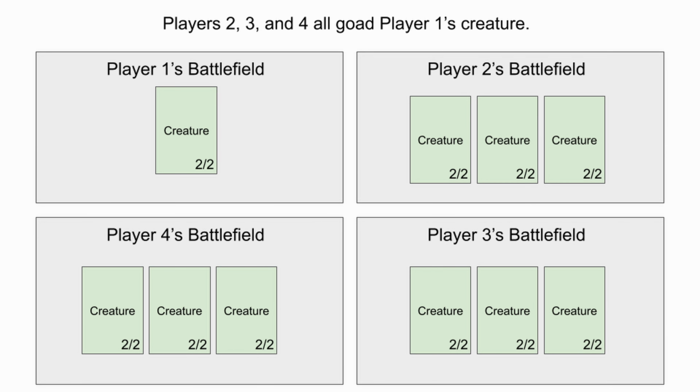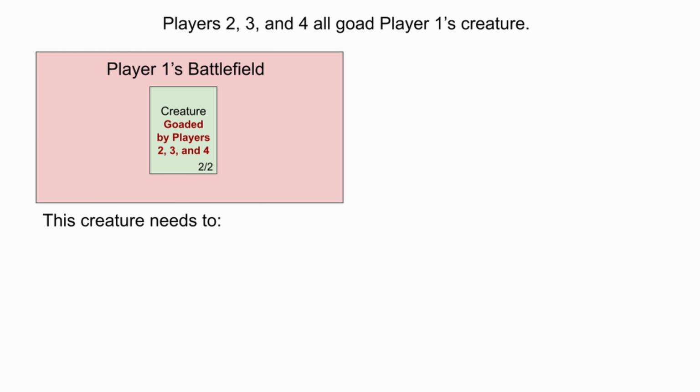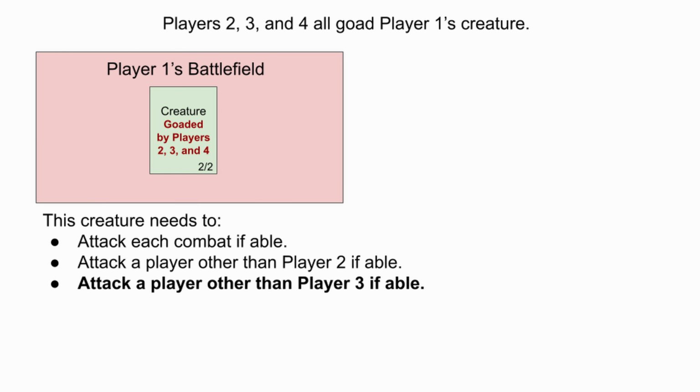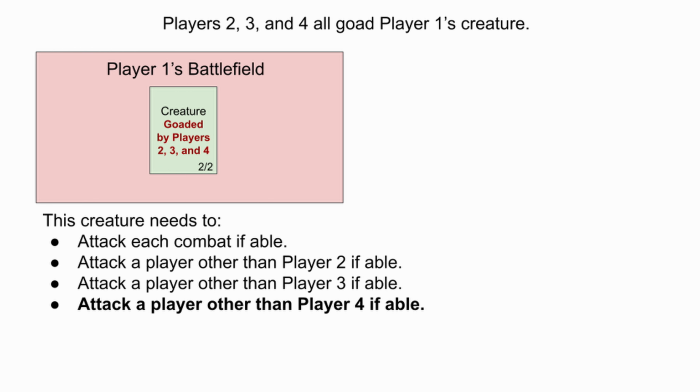Now here's a super spicy scenario we can close on. Suppose players 2, 3, and 4 all goad one of player 1's creatures. What happens when player 1's combat comes around? Player 1's creature now has several requirements it's trying to satisfy. It attacks each combat if able. It attacks a player other than player 2 if able. It attacks a player other than 3 if able. And it attacks a player other than player 4 if able.